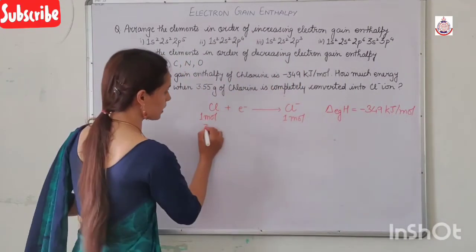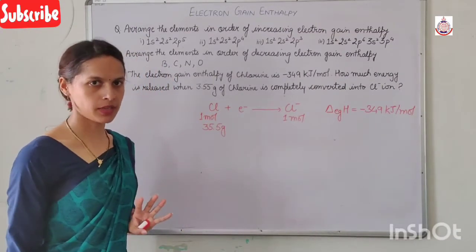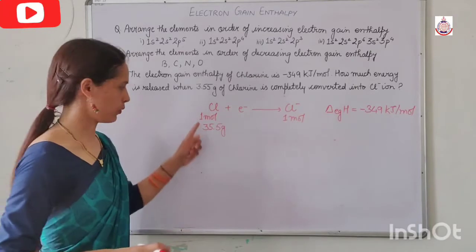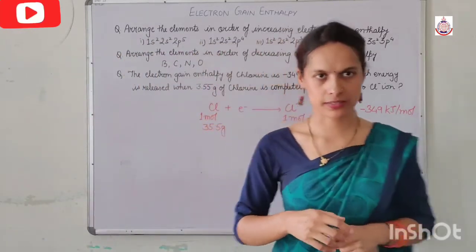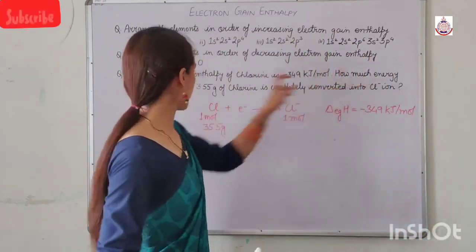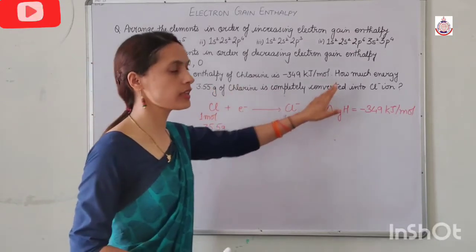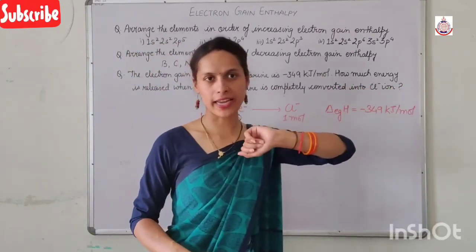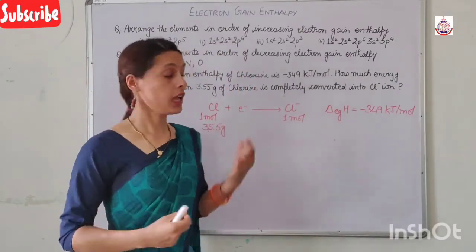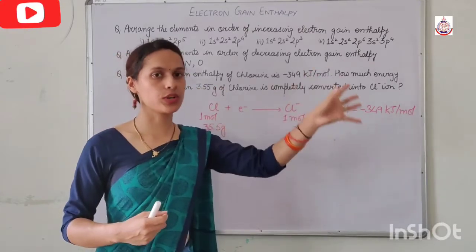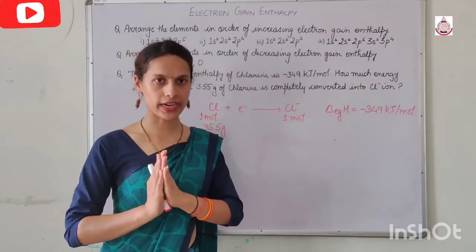Now 1 mole means 35.5 gram. We have studied in the mole concept that 1 mole of an atom means its atomic mass. Now, how much energy is released when 3.55 gram of chlorine is completely converted into chloride ion? So we have to calculate the amount of energy released when 3.55 gram of chlorine is completely converted into the chloride ion.